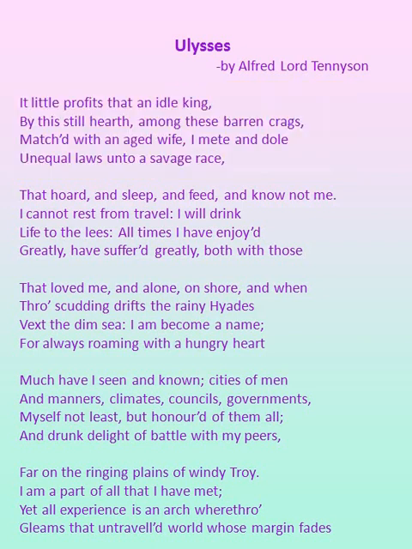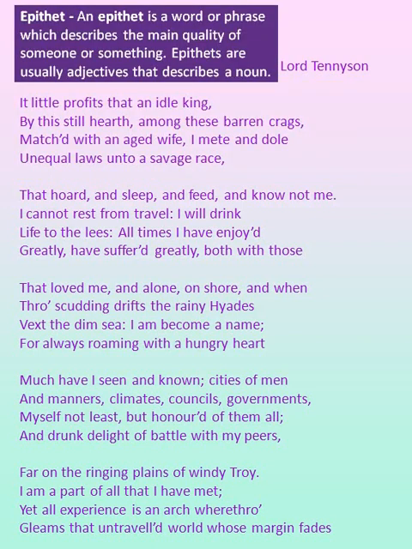Now let us see the poetic devices. In all the first four lines, epithet is used. Epithet is a word or phrase which describes the main quality of someone or something, and they are usually adjectives. In the first line, king is described using the word idle, an idle king, hence epithet. In the second line, earth is described using the word still, and crags are described using the word barren. Crags actually refers to the cliffs and barren means empty, hence here epithet.